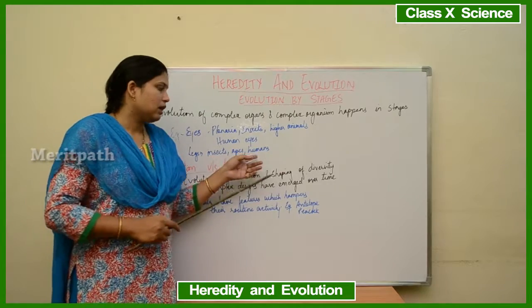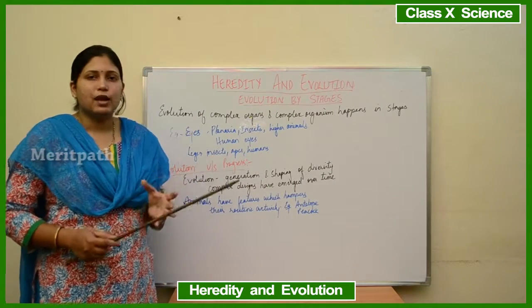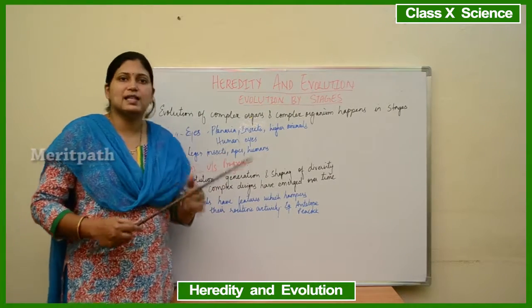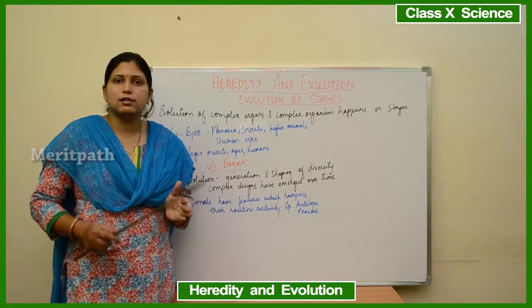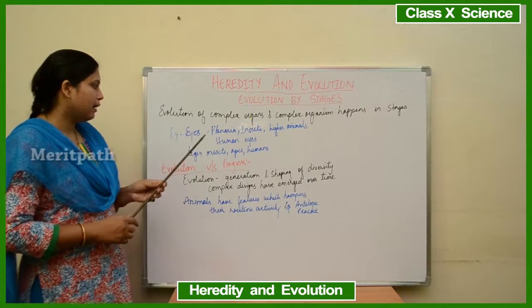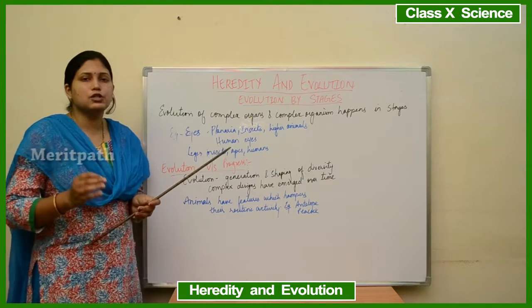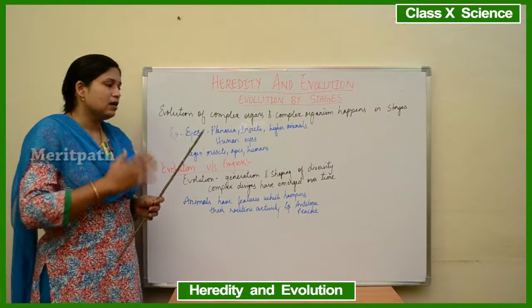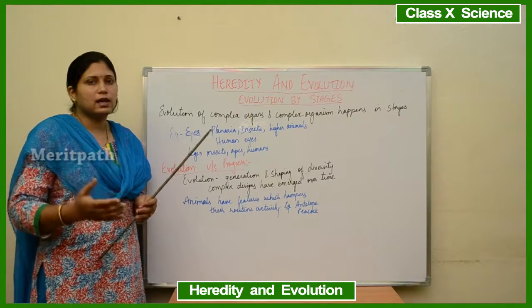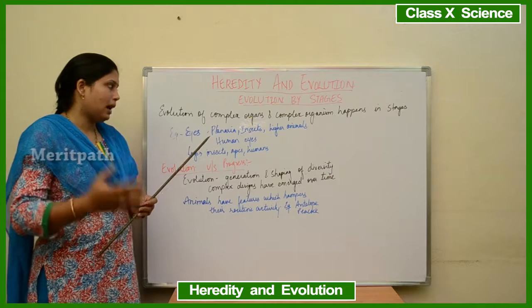And then came human beings, where the evolution of legs happened. That means human beings could use both of their legs for bipedal walking. In the same way, human eyes could do depth perception and color differentiation. So like this, stage by stage, from different organisms, the evolution happened.